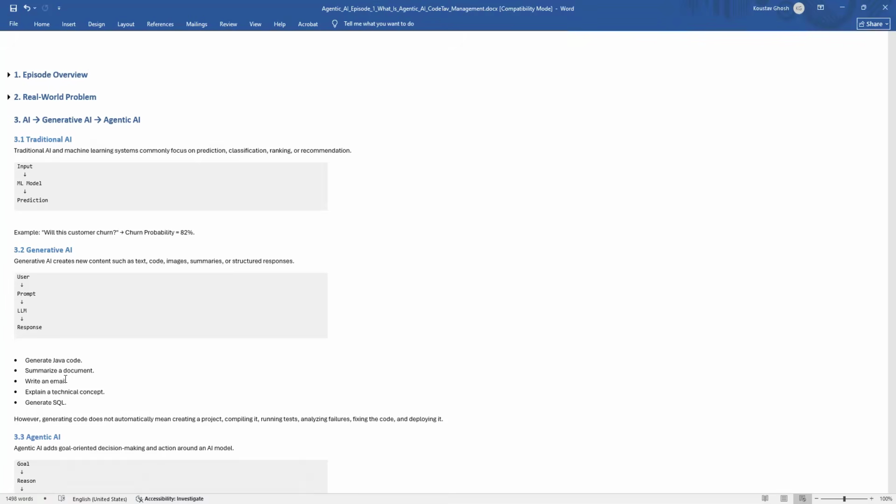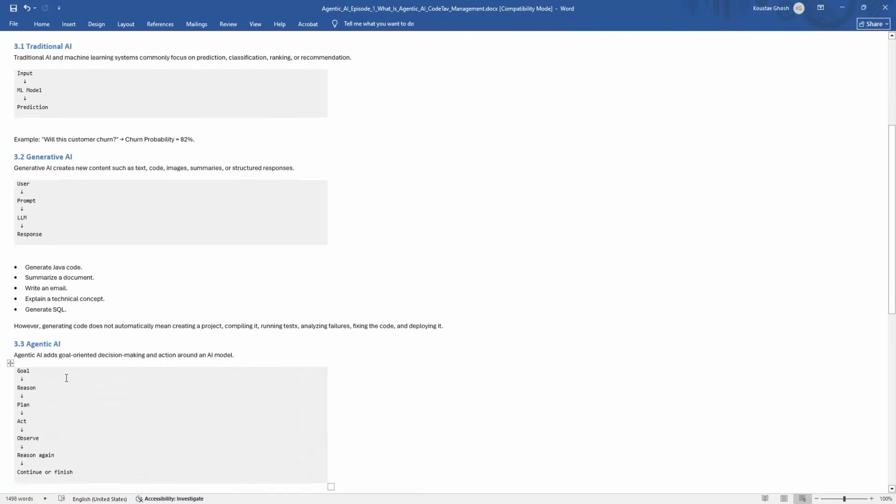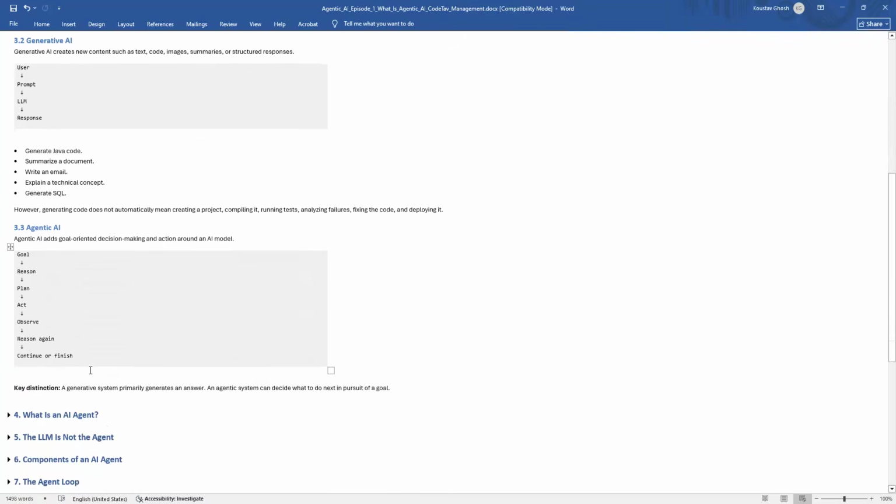It would need access to a file system, a compiler, a test environment, Git, GitHub or another source control platform, and possibly CI/CD. It would also need to decide what to do based on the results. And that brings us to agentic AI. So as of now, the ultimate part is agentic AI. Maybe in the future, some other phase will come up.